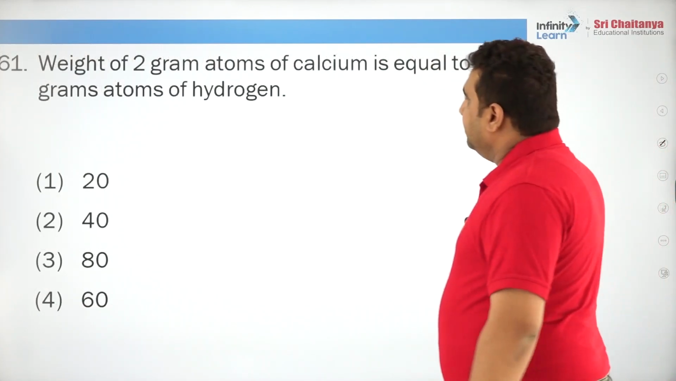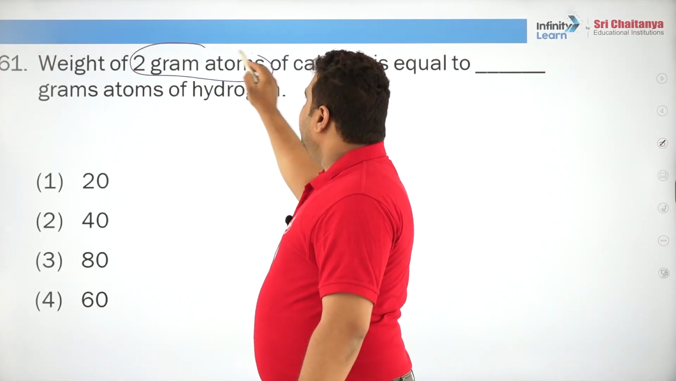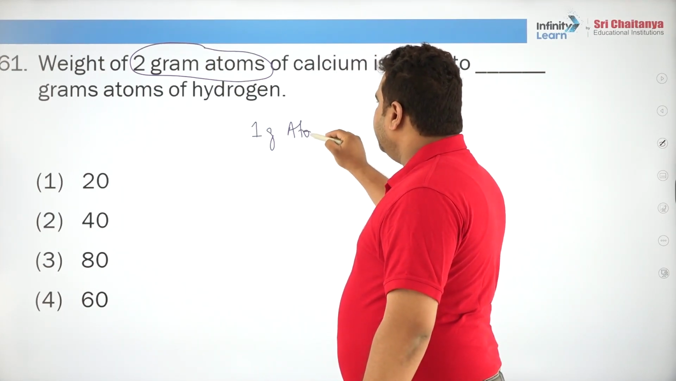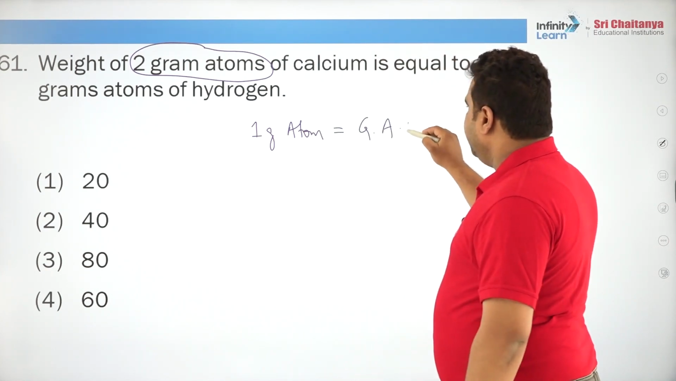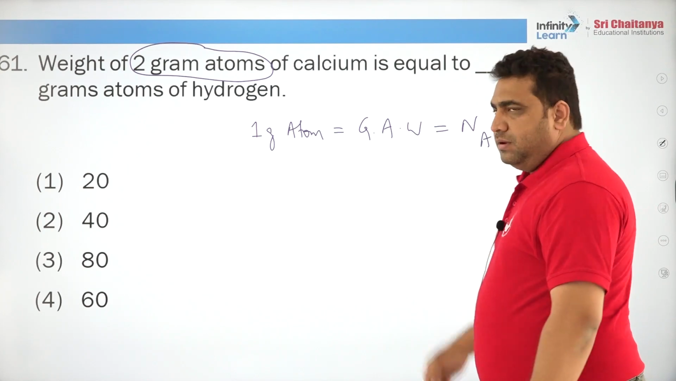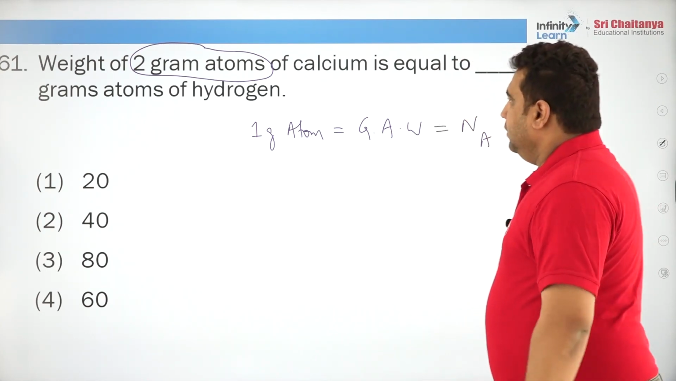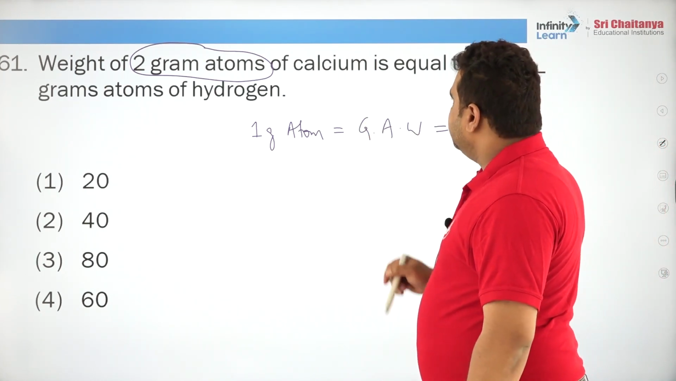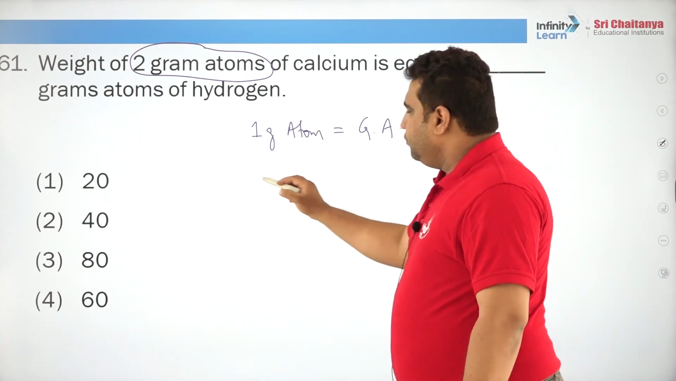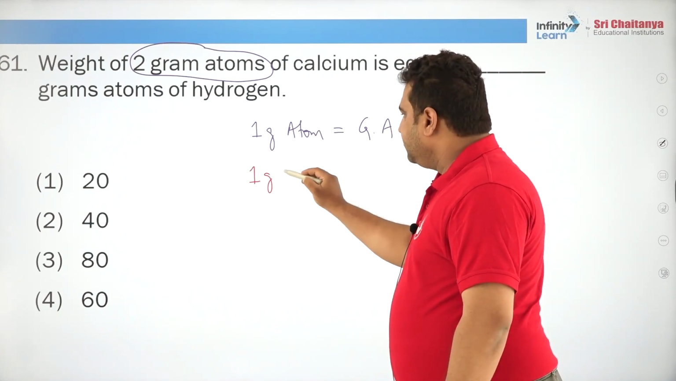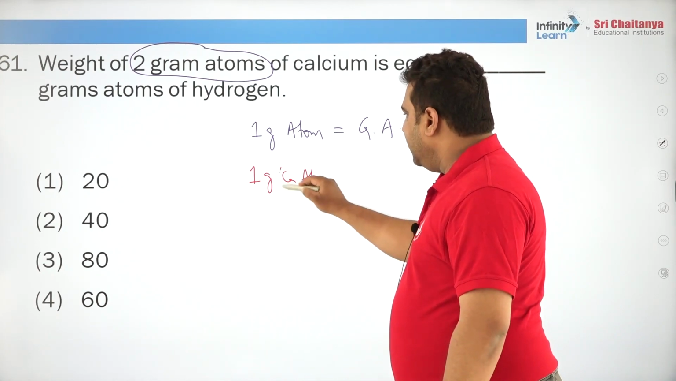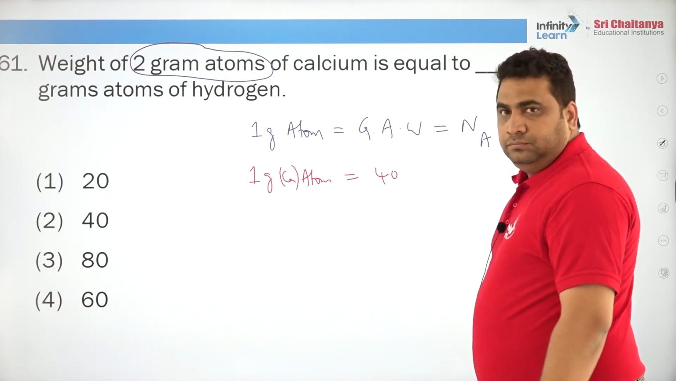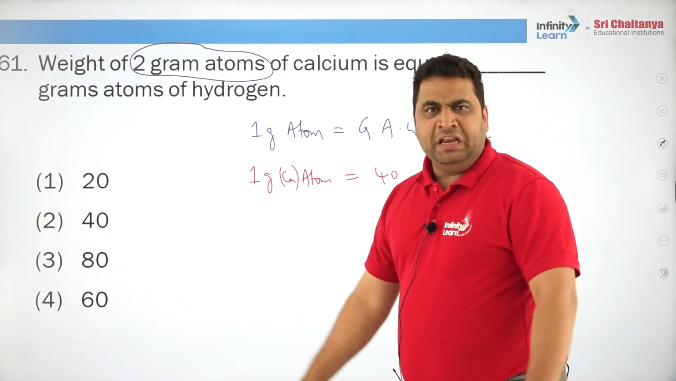Weight of 2 gram atoms. Remember the language, 2 gram atoms. If you speak about anything, 1 gram atom is always equal to gram atomic weight, and which is always equal to Avogadro number. This relation you always remember. Now using this, he is asking 2 gram atoms of calcium is equal to how much? So, 1 gram atom of calcium is equal to gram atomic weight, that is 40. 2 gram atoms is how much? Very easy, 80.